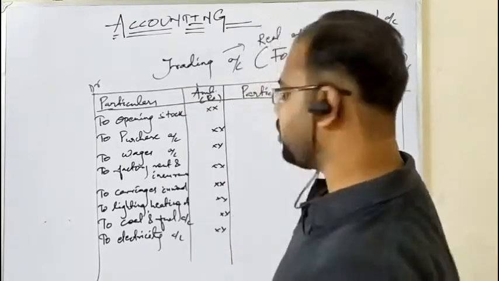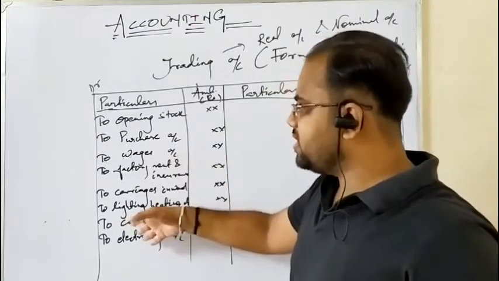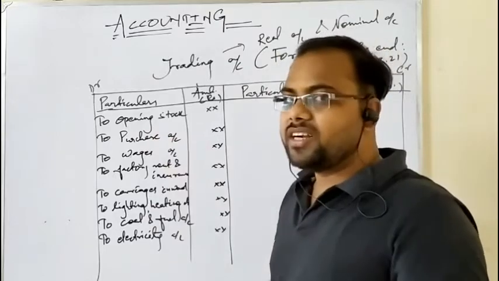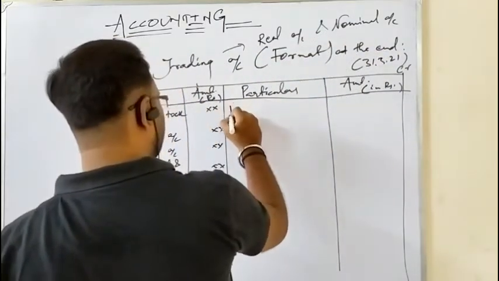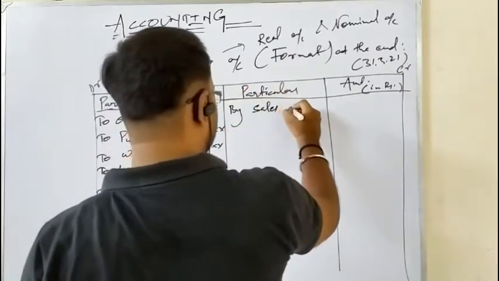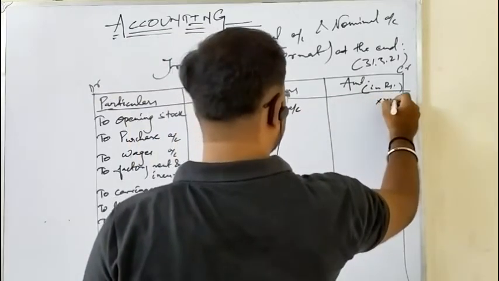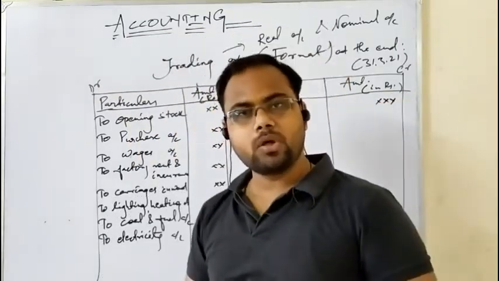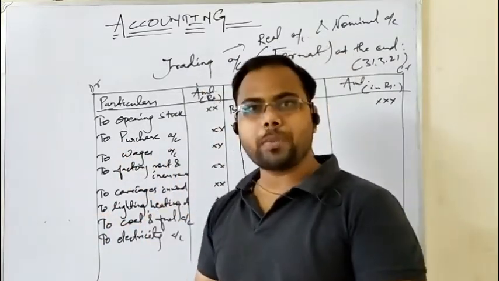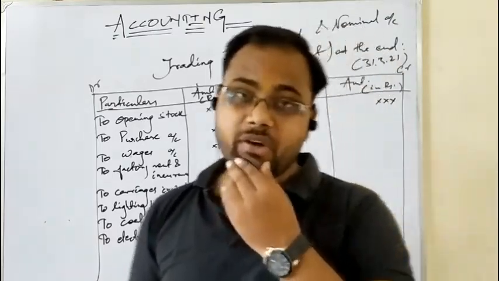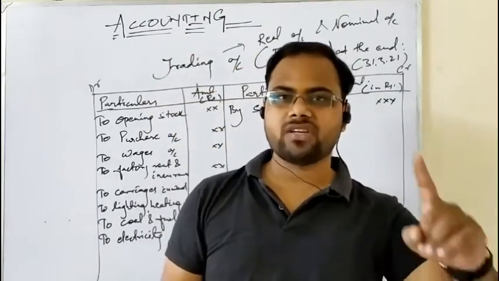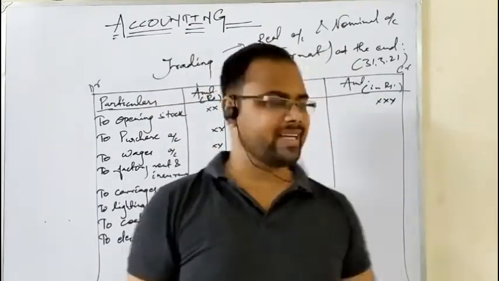On the credit side of trading account, as we have discussed, if direct expenses are written on the debit side, direct incomes would be written here. The opposite of purchase is sales, so obviously it is a direct income. I have also told you that if you categorize incomes as direct and indirect, there is only a single direct income. Expenses are of two types, direct and indirect, and you have a lot of examples for them. But when you categorize incomes into direct income and indirect income, direct income has just one example, that is sales.